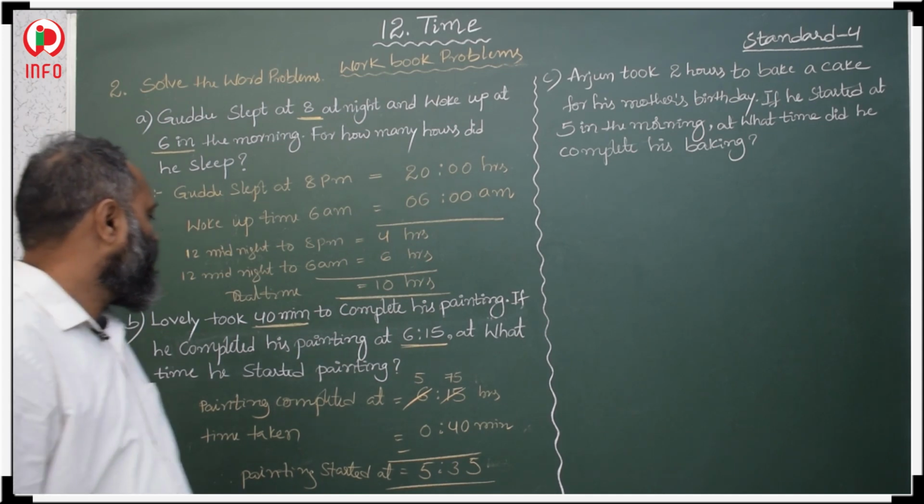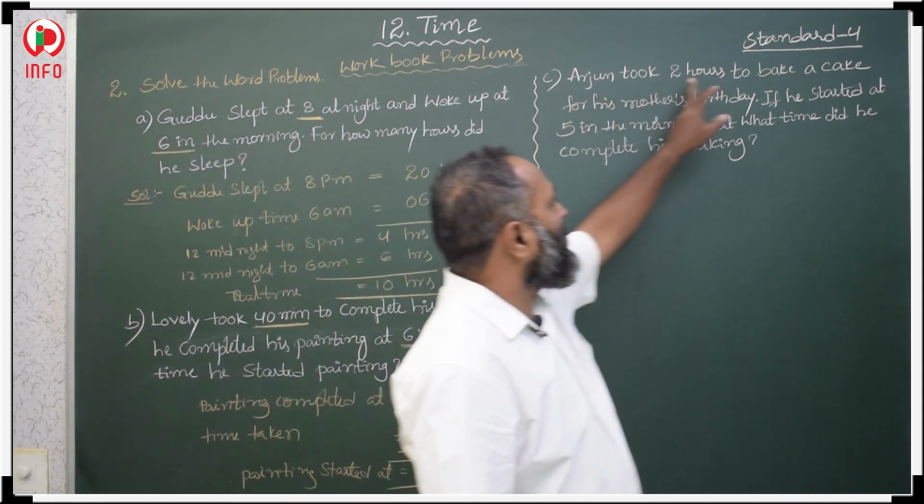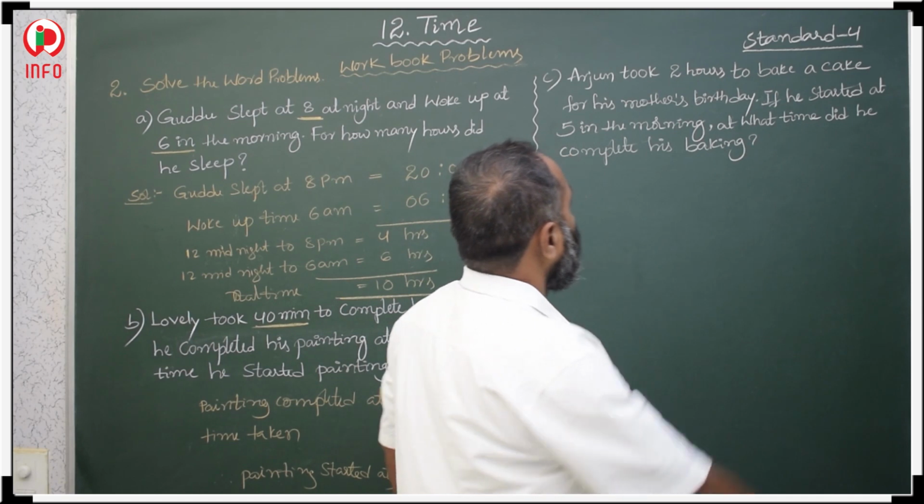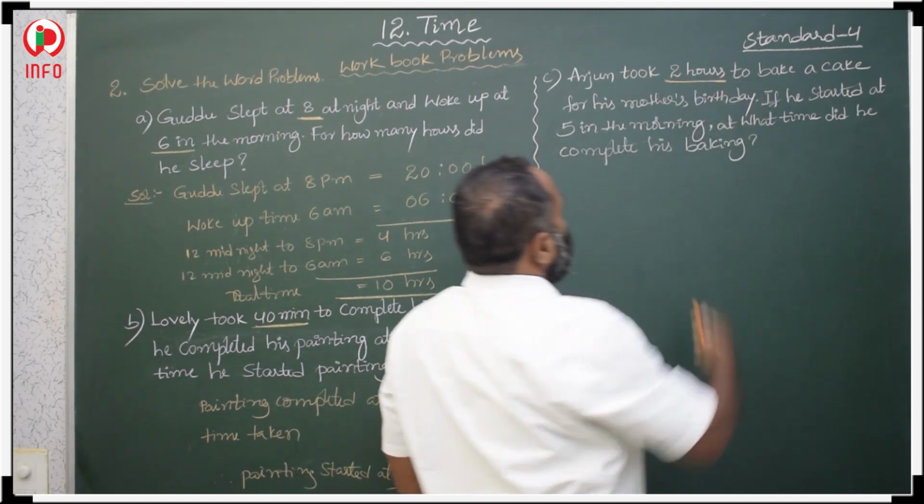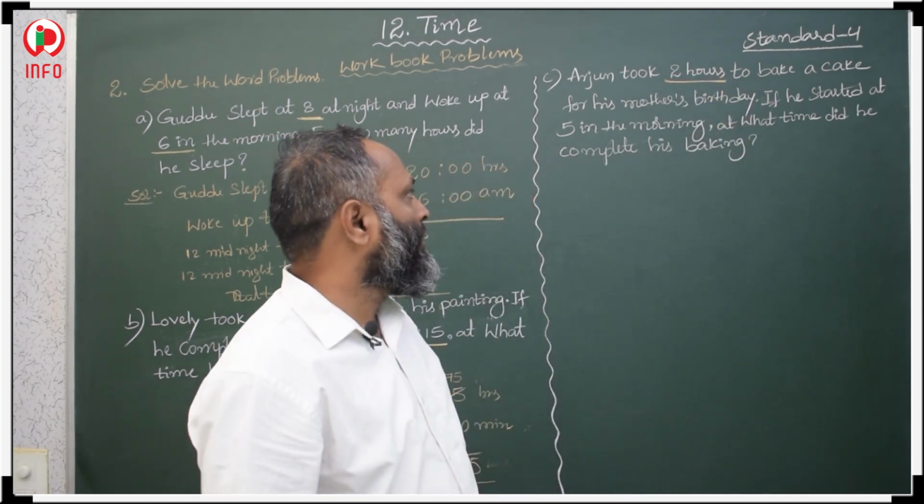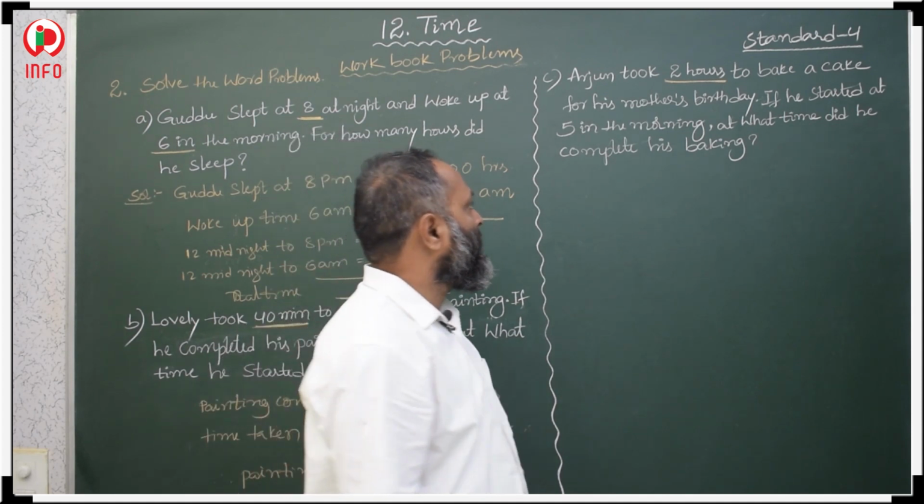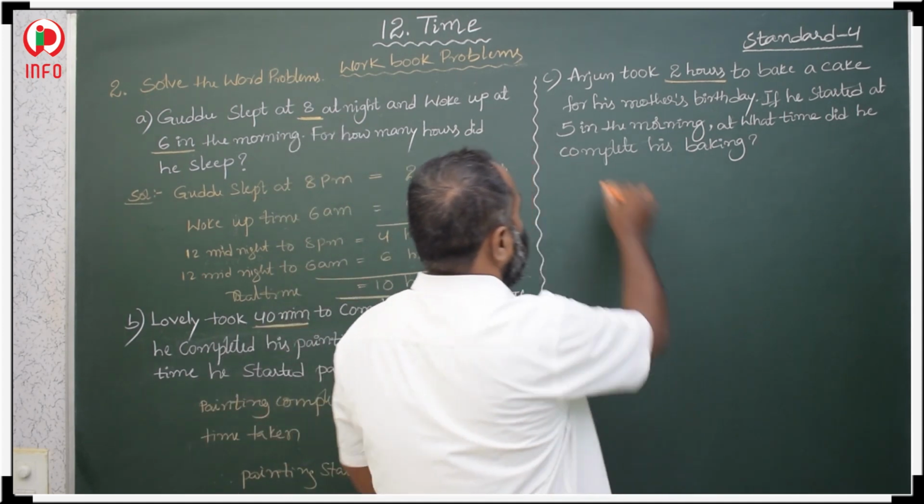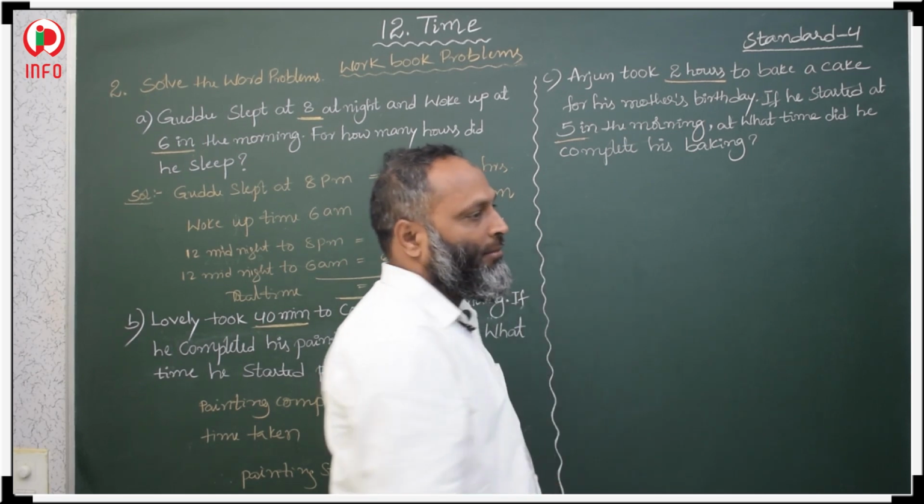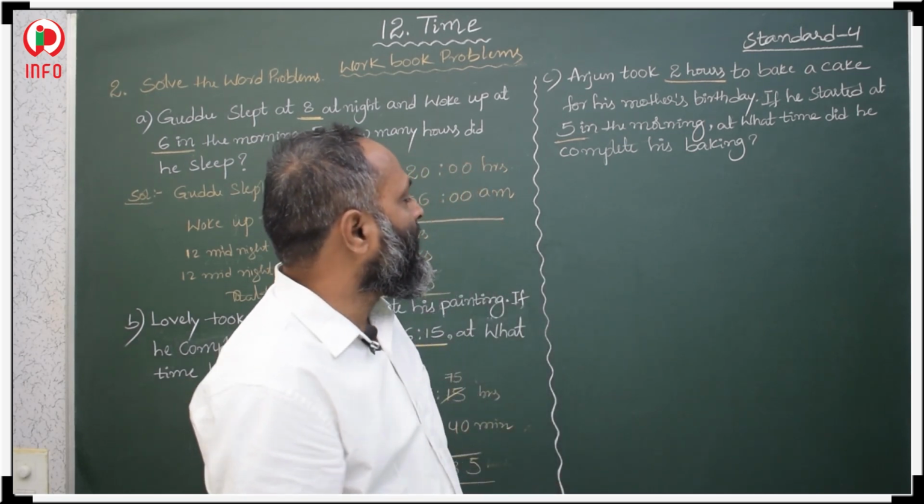Now after that, Arjun took 2 hours to bake a cake. So the time taken to bake a cake is 2 hours, for his mother's birthday. He started at 5 in the morning, 5 a.m. So then at what time did he complete it?